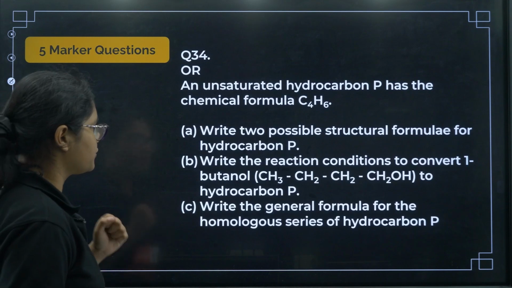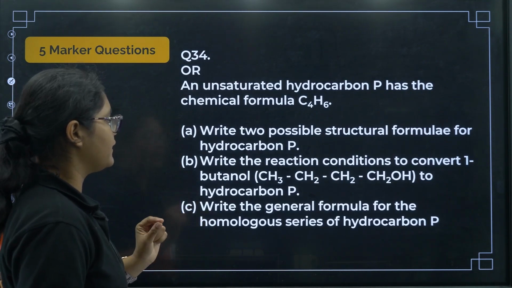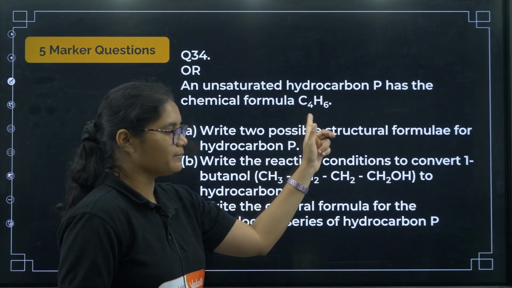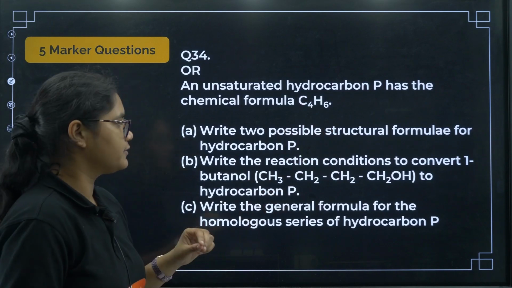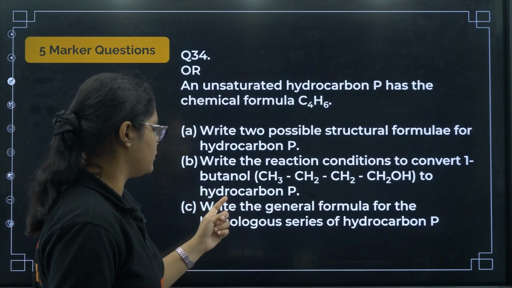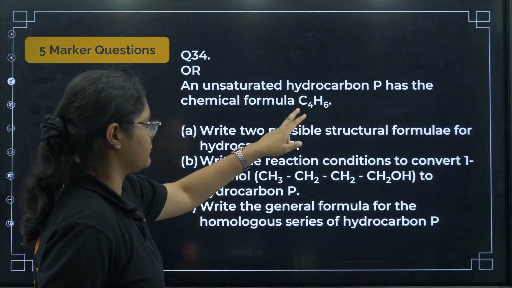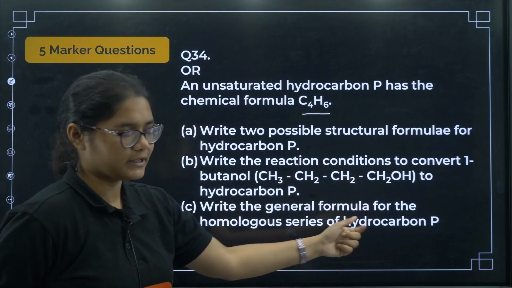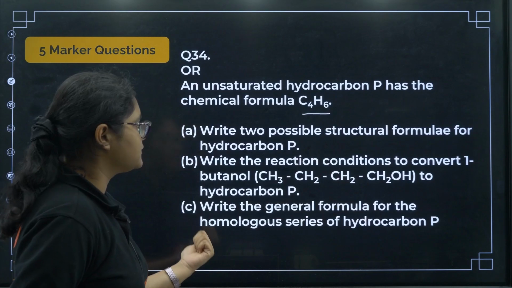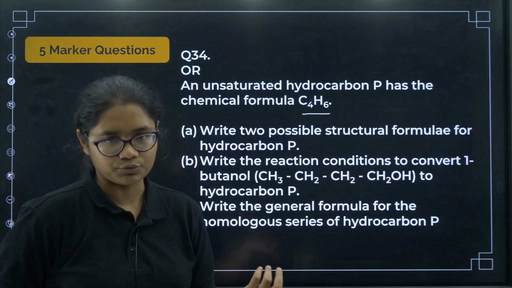Now here was an OR question. An unsaturated hydrocarbon P has the chemical formula of C4H6. Write 2 possible formula for hydrocarbon P. Now C4H6, it is CnH2n minus 2, means it is an alkyne group. Okay, so you have to write 2 isomers of this one. Write the reaction conditions to convert 1 butanol to hydrocarbon P. Okay, we have to convert it into alkene group, so we have to do dehydration here. Write the general formula for the homologous series of hydrocarbon P, so that is your alkene group, so you can write down the general formula CnH2n.